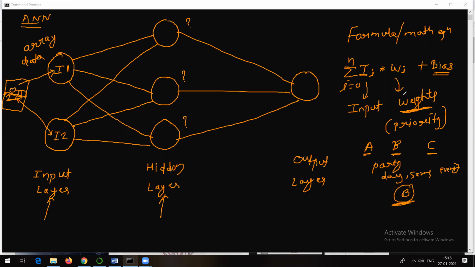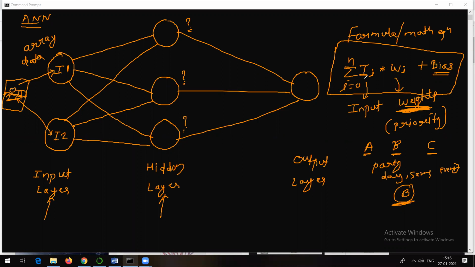So exactly the same thing here. Weight is nothing but the priority. To whom you are going to give the priority. So inputs having higher priority will be assigned higher weights. I will again repeat: inputs having higher priority will be assigned higher weights. Now there is a question mark here, which value we should put here. That will be decided by this particular equation, which I am trying to explain to you.